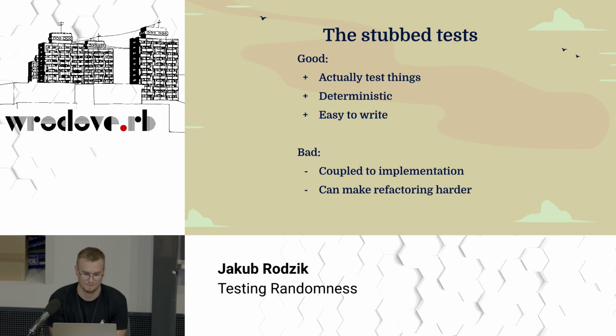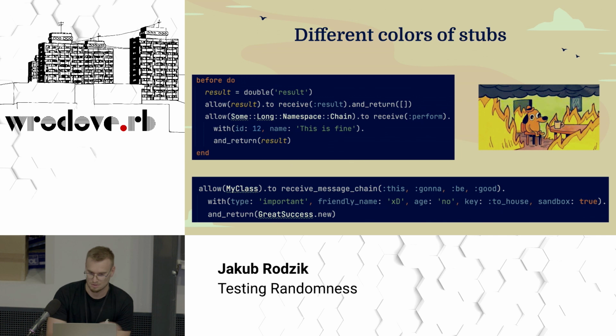Okay, so hands up, who uses stubs or mocks in code? Yeah. So have you ever seen something like that? Like where you have a message chain? This is an actual example from my code base.